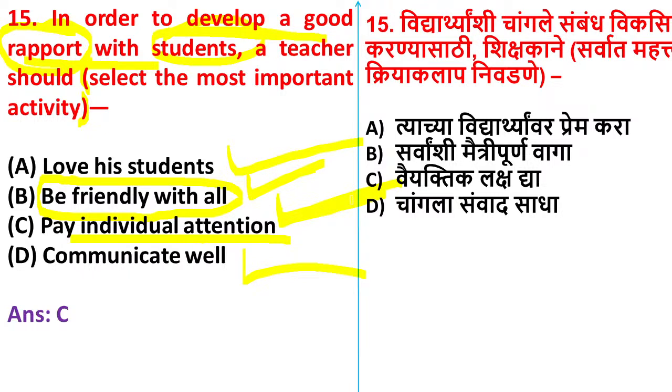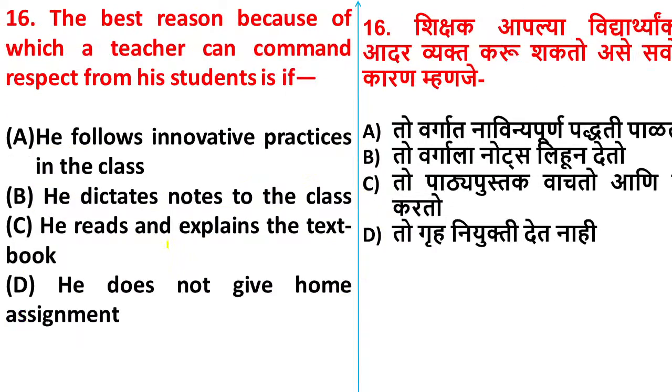Yes or no? It means you are building good friendship with the students. So your option C is correct: pay attention to each individual. Is it clear? Yes, I hope it is clear. If you have any confusion, you can comment.